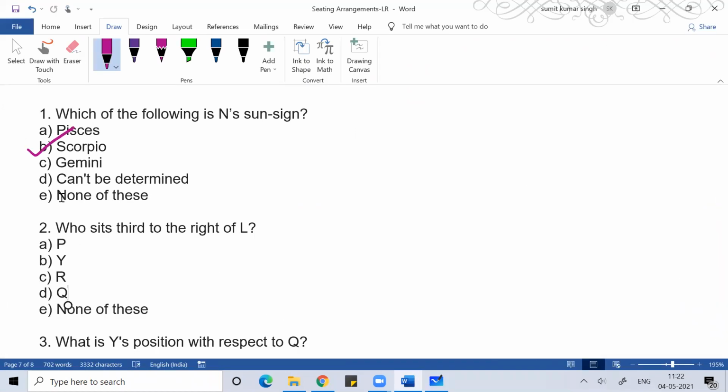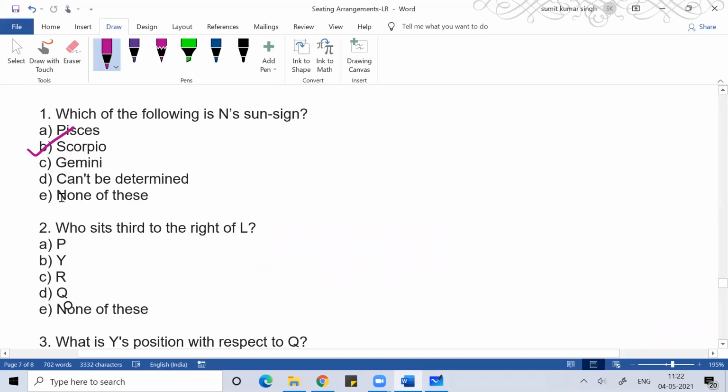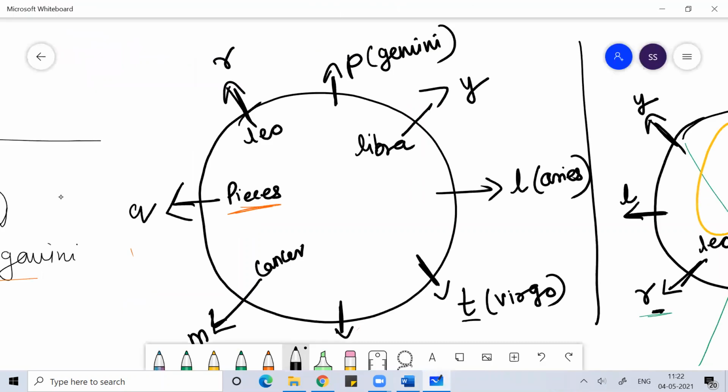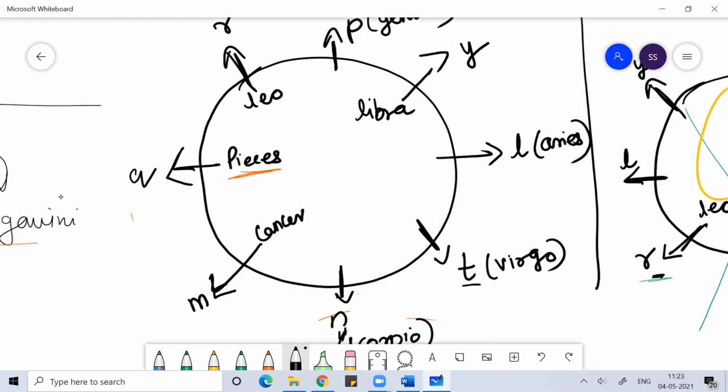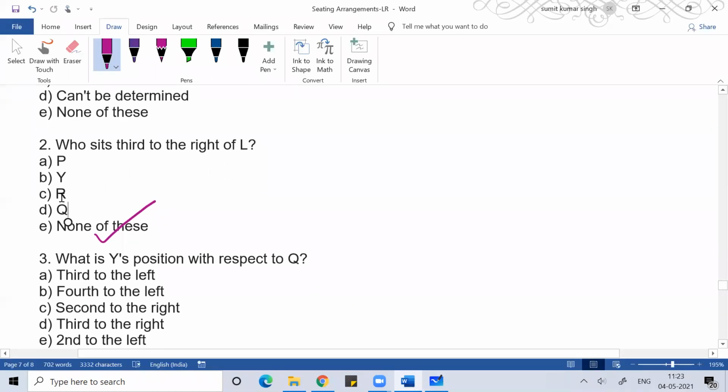Then who sits third to the right of L? Third to the right of L is M. What is the position of Y with respect to Q?